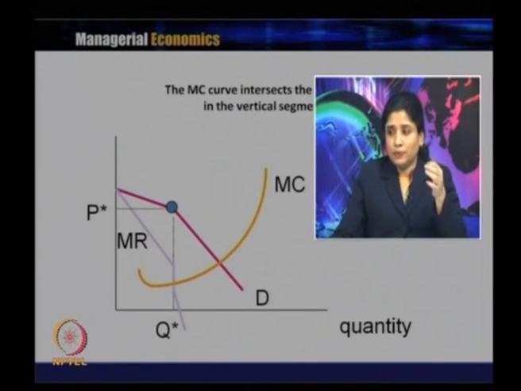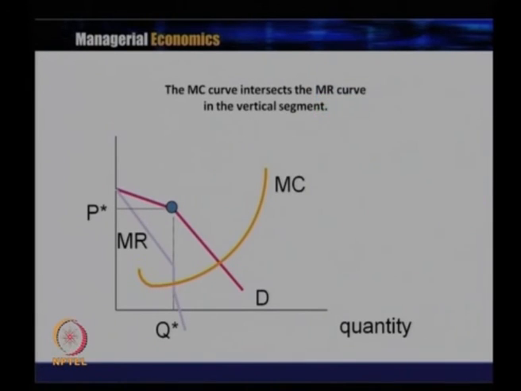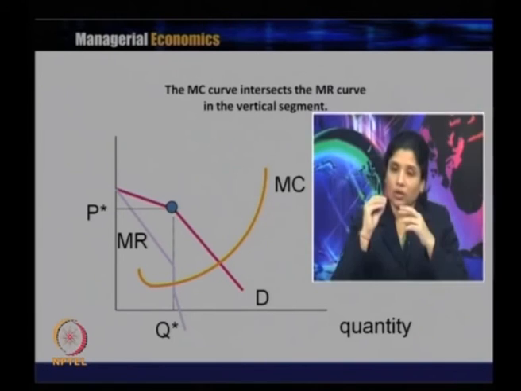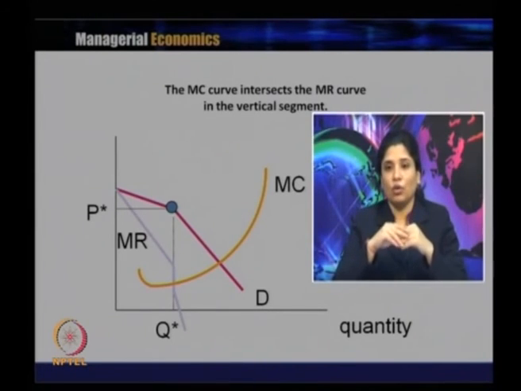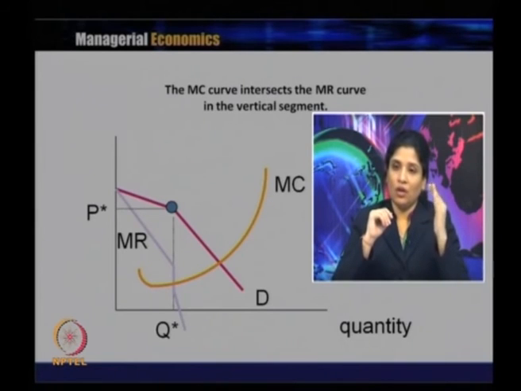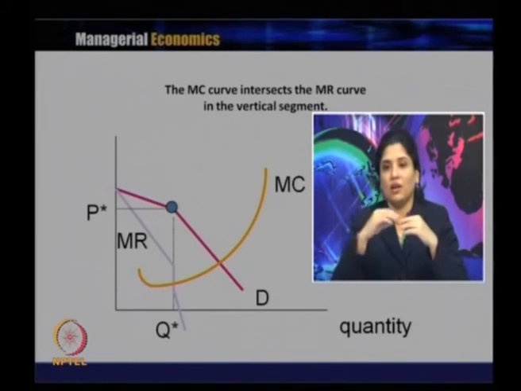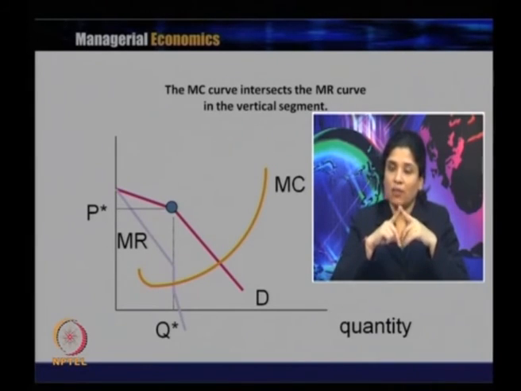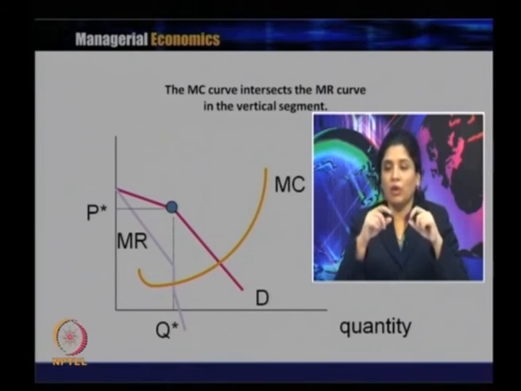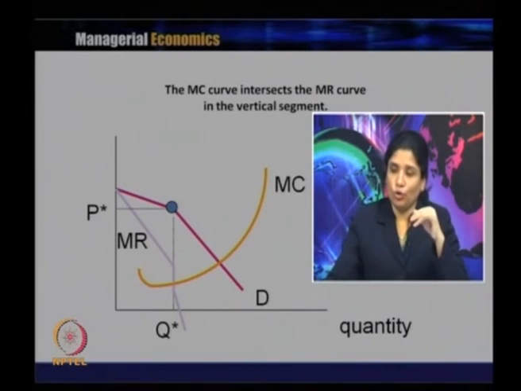Now the question comes: how should the marginal cost be? We need the equality between marginal revenue and marginal cost to get the profit maximizing level of output, so which segment of the marginal revenue curve should the marginal cost cut, the segment related to the elastic demand curve or the one related to the inelastic demand curve? Marginal cost generally intersects the marginal revenue curve in the gap, in the vertical segment, between marginal revenue 1 and marginal revenue 2.